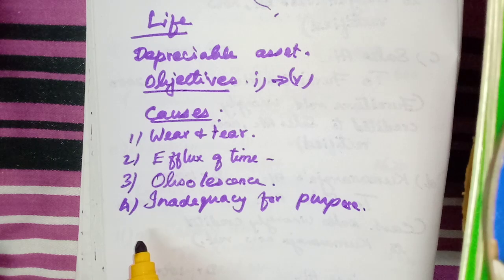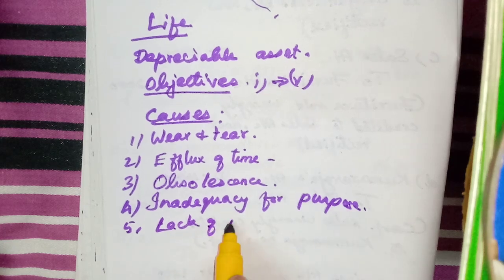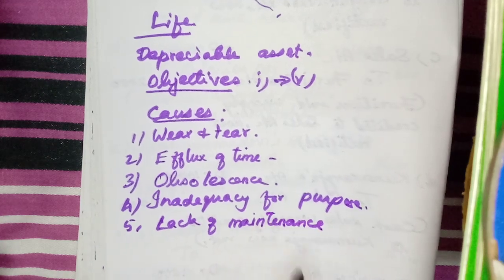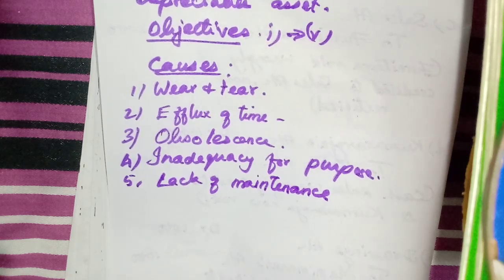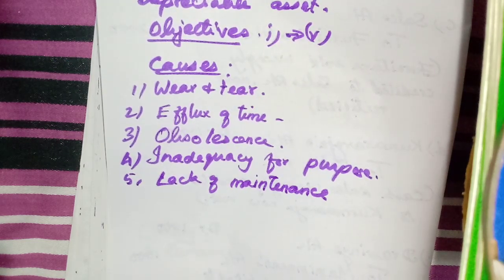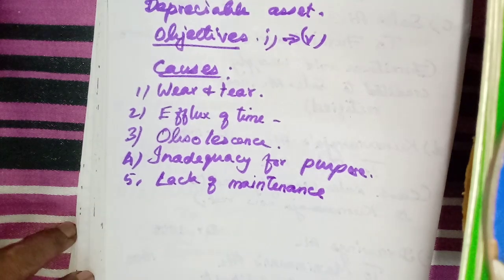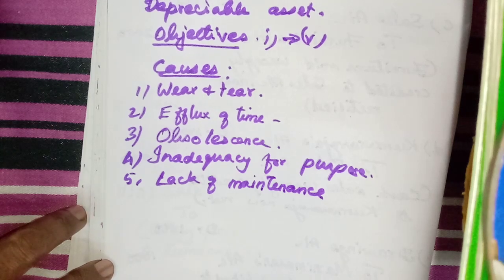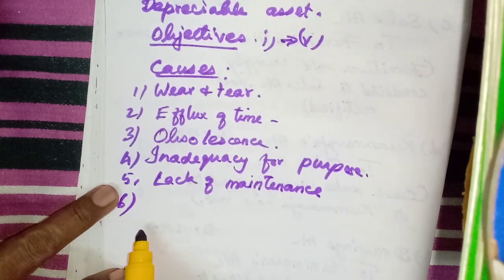Then any other, lack of maintenance. Some of the assets, if we do not give proper maintenance and repairs, the life of the asset will get reduced because we have not given proper maintenance. But if proper maintenance is given, then we can use that particular asset for a long period. So if there is lack of maintenance, the depreciation will get increased.